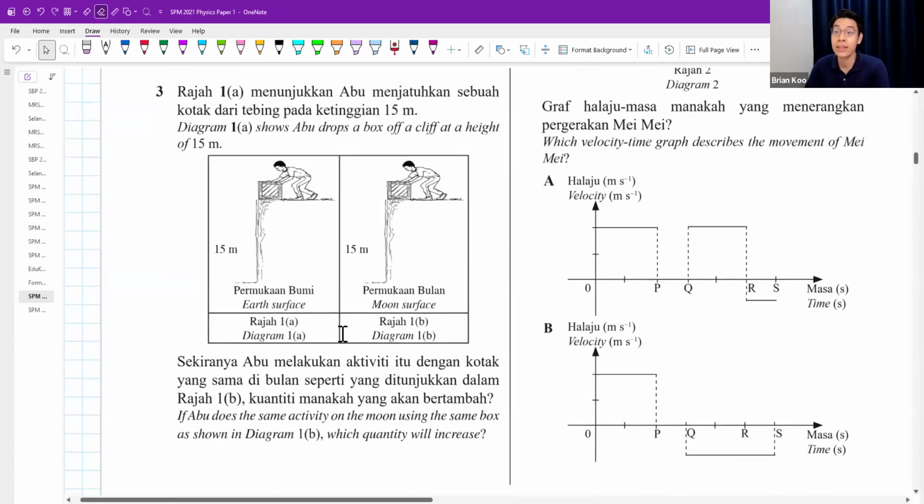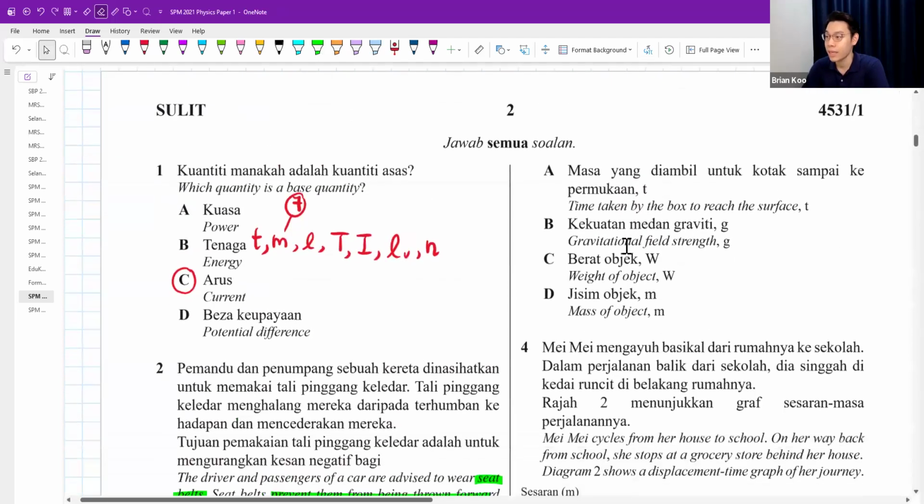C. The diagram shows Abu dropping a box off a cliff at a height of 15 meters. One is on the Earth's surface, one is on the Moon's surface. If Abu does the same activity on the Moon using the same box, which quantity will increase? Okay. Time taken for the box to reach the surface. Yes, I think that is the answer.